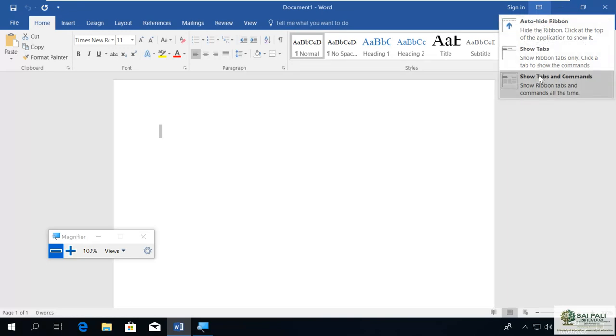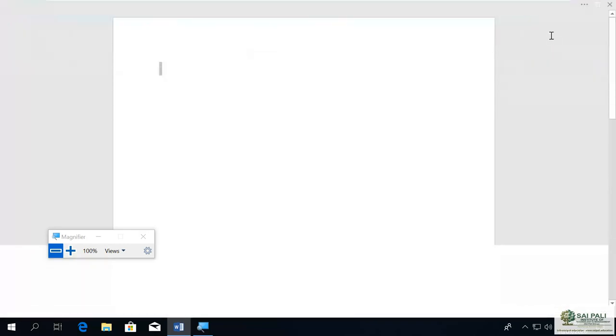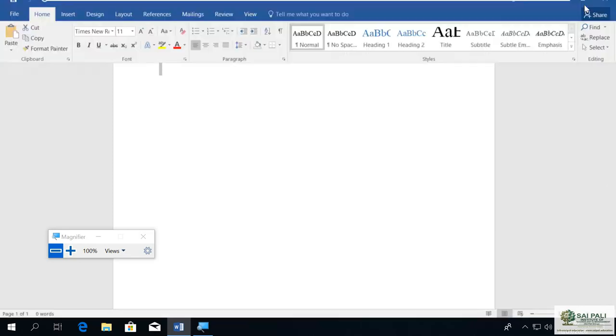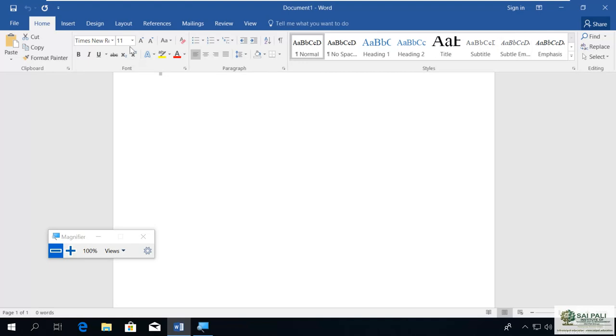By default, this one is selected, show tabs and commands. If I say auto hide the ribbon, now you can see our document is in full screen mode and there is no ribbon, there is no tab. But if I go here, I can see a line, and when I click on this, I can see the tabs and commands.